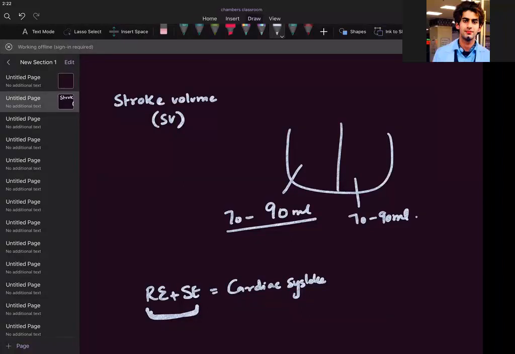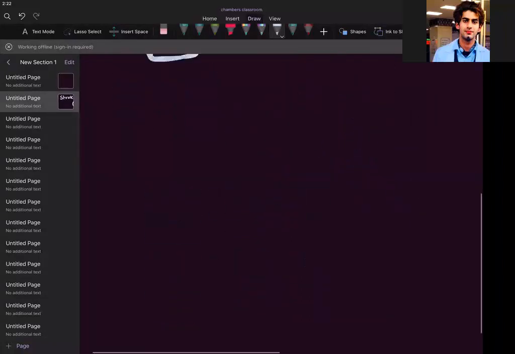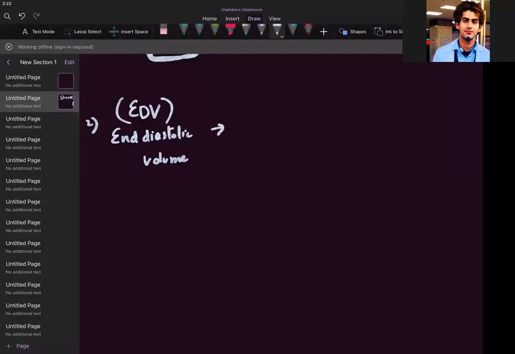Now I go next to end diastolic volume. End diastolic volume means the amount of blood at the end of diastole.